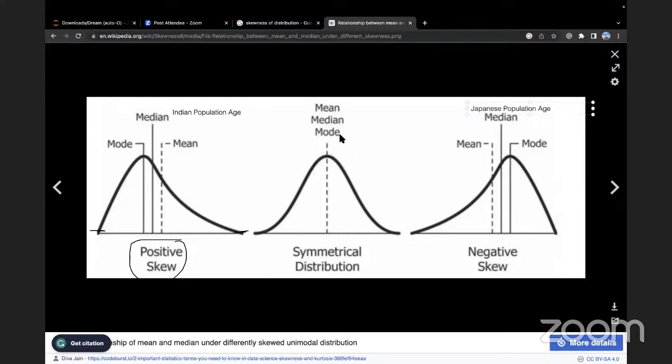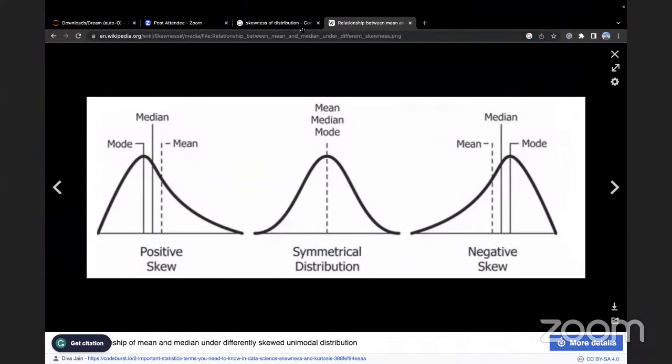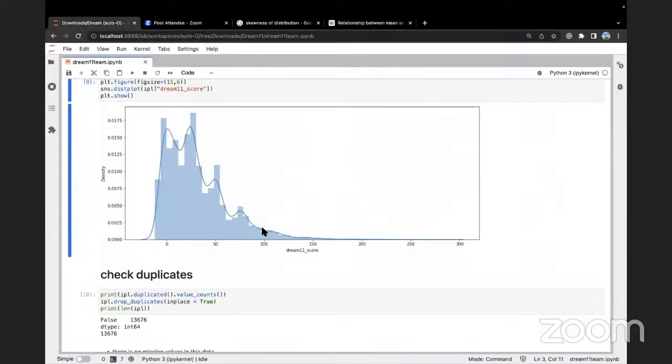Then there could be a country where the middle age is the highest frequency, and then young people are equal to the number of old people, which is a symmetrical distribution. So that is the concept behind skewness. In this webinar, it's going to be a little difficult to cover the mathematical aspects of it, but I hope everyone got context. Guys online, yes or no?